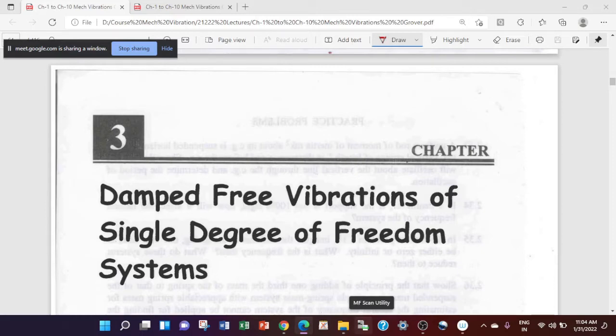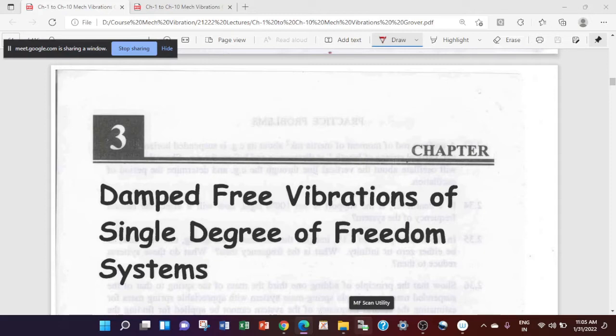Whatever damping you have in a system, it will result in a decay in the amplitude cycle by cycle, and the decay in the amplitude basically depends upon the type of damping which we have in a system as well as the amount of damping present in the system.